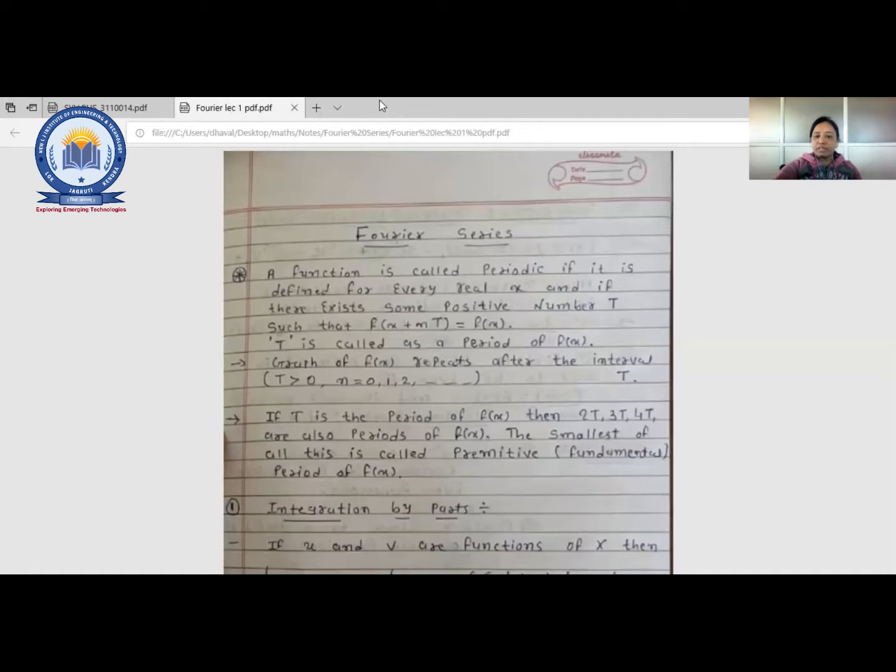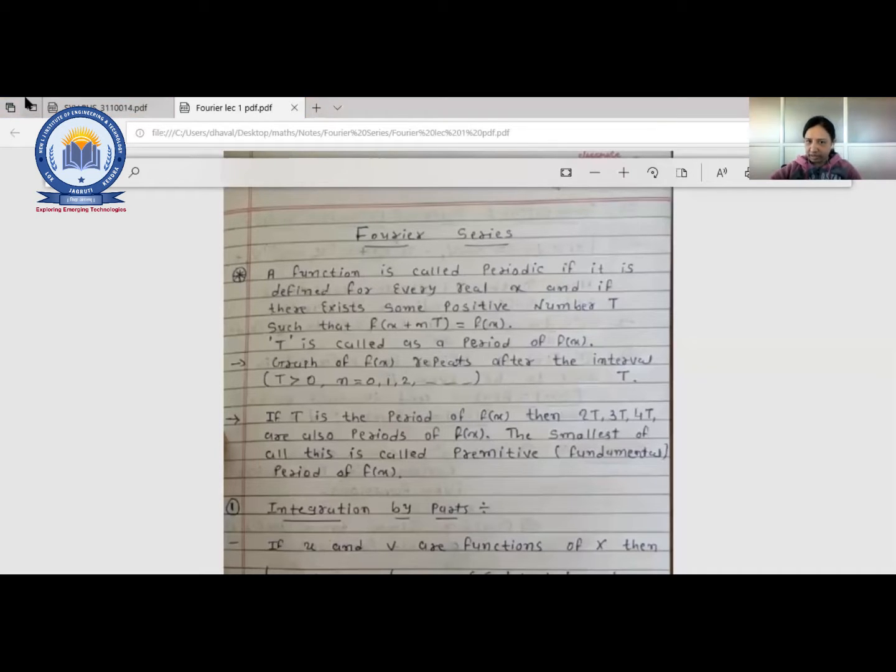Yeah, if the values are repeated after a specific time. Okay. So the main thing is that your function should be periodic. Then and only then you can go for the Fourier series. Fine. Now suppose you have the sine function, cosine function, you know the graphical representation of this, right? So the simple thing is, suppose my function is of this kind.